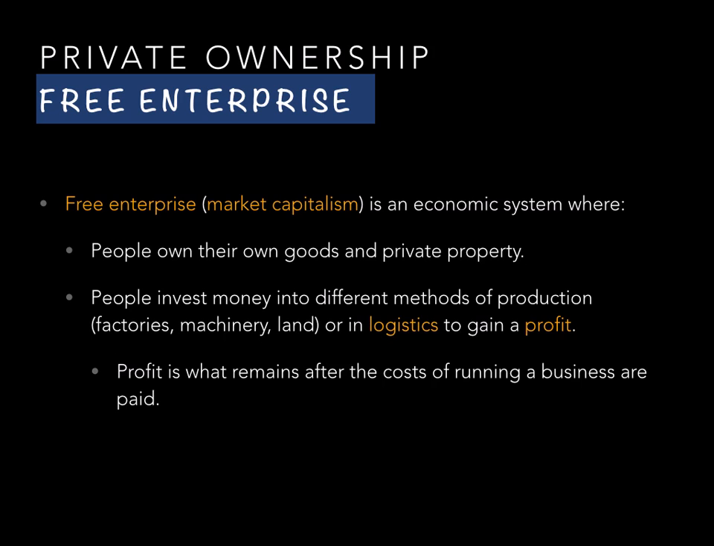People invest money into the different methods of production. They may invest in a factory or machinery to produce goods, or they may buy land as an investment. This is the way they make money or profit. You can also make profit through logistics, which is the delivery of products. It's like UPS or Federal Express.